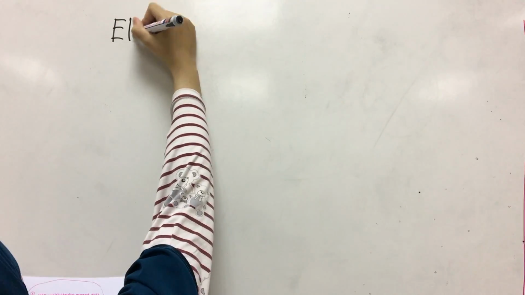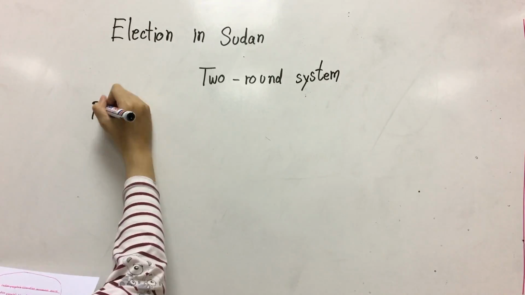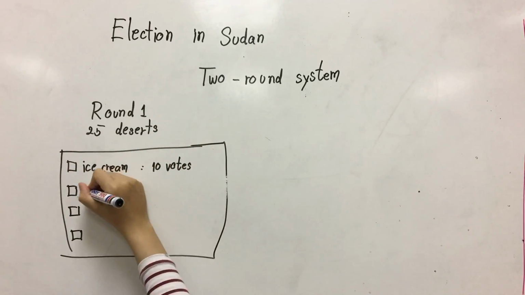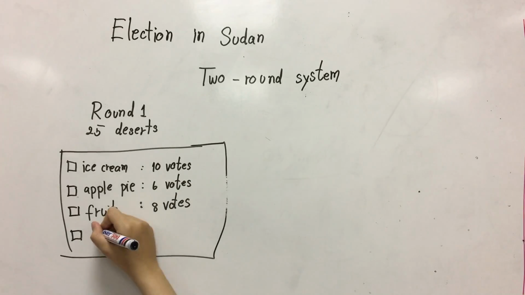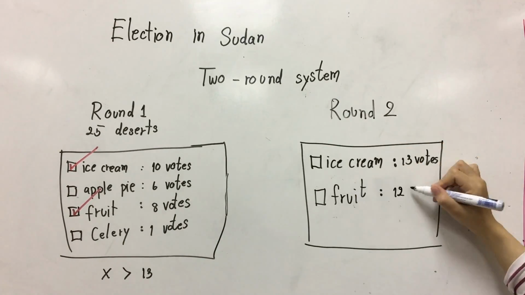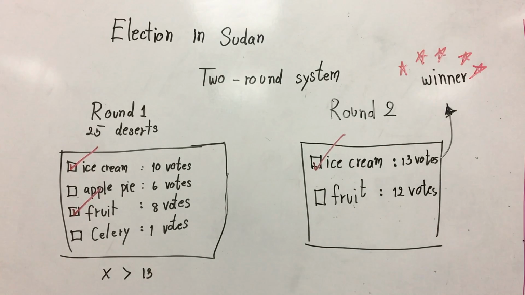Let's talk about the election. Sudan adopts a 2-round system where in the first round, if none of the candidates reach more than half of the total number of votes, the highest 2 will proceed to the second round. The one with the most votes wins.